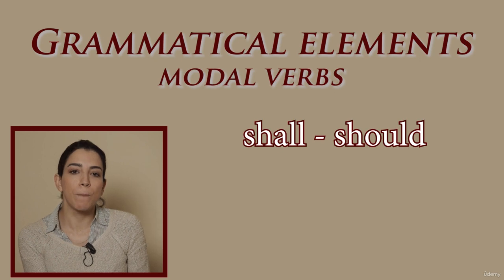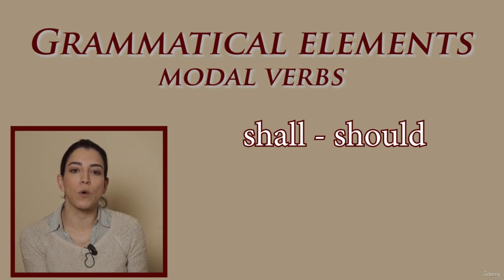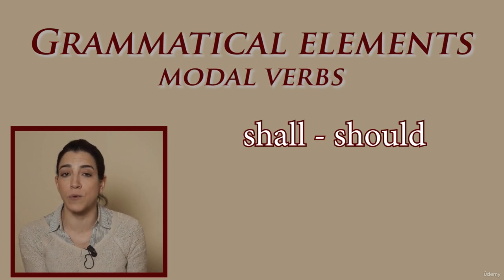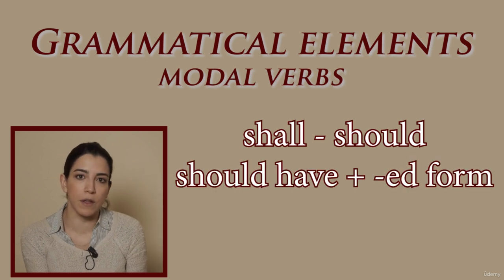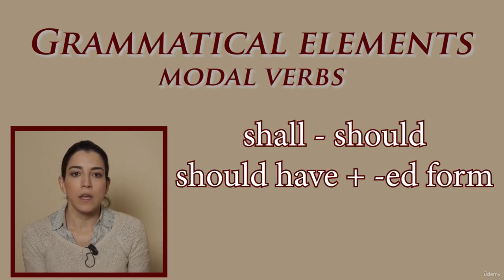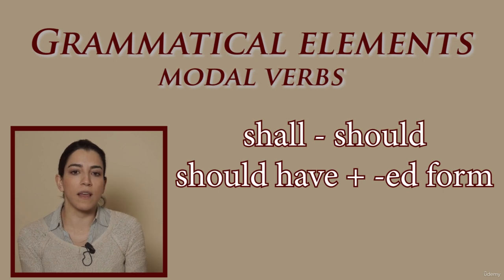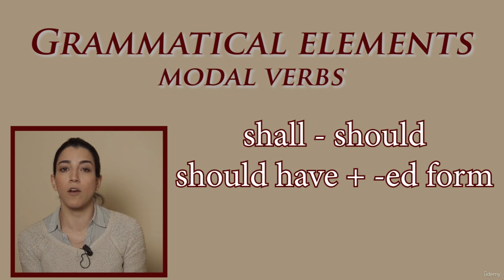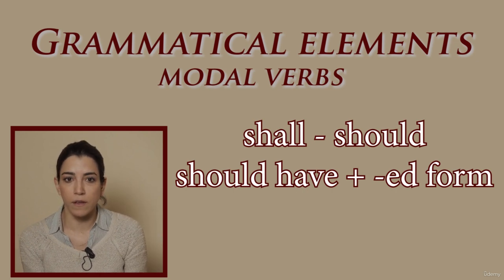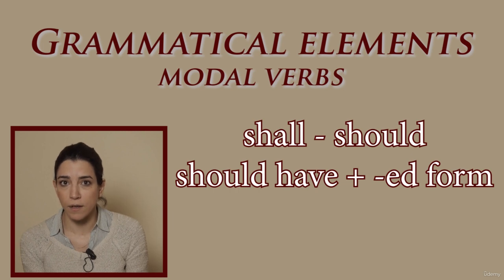We use should most commonly to talk about what is the ideal or best thing to do in that situation. They should reduce the price of petrol. It's so expensive. We use should have plus the past participle to talk about things that were ideal in the past, but which didn't happen. It can often express regret. I should have studied harder when I was younger.